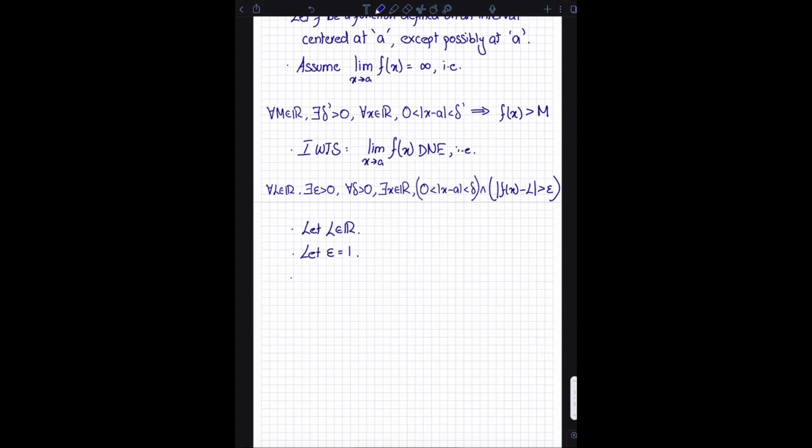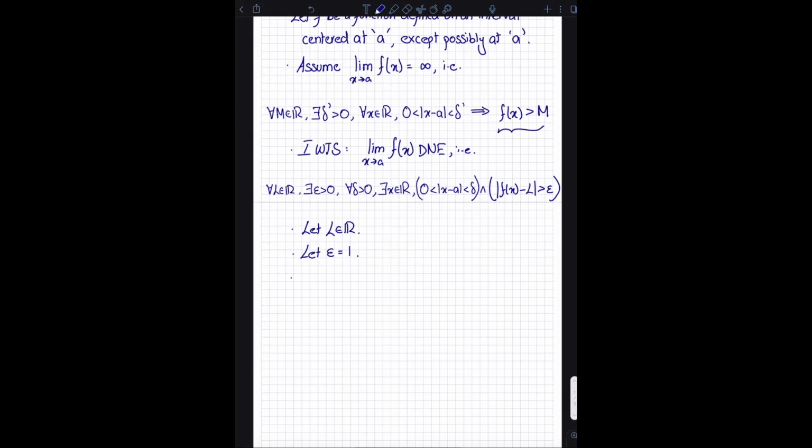And now notice, this is probably one of the most important parts of the proof. Notice what you want to show. One of the things that you want to show is that the absolute value of f of x minus L is greater than epsilon. And what do you already know? You know that f of x is greater than M. Because this is a part of our assumption, and this is what we want to show, we need to use the assumption to prove this, so there has to be some connection between the assumption and what we want to show.